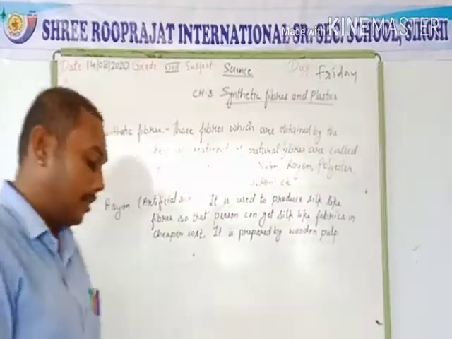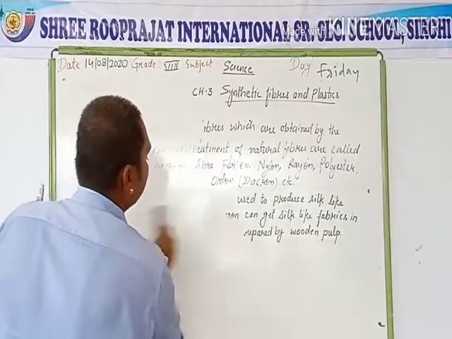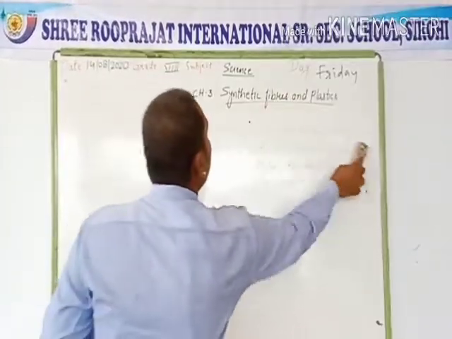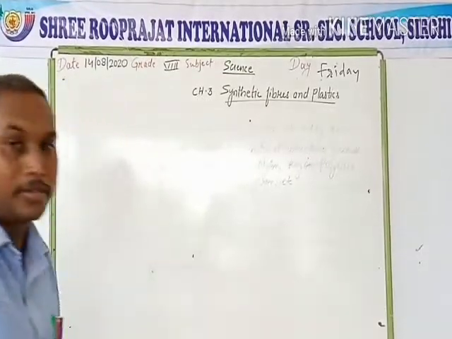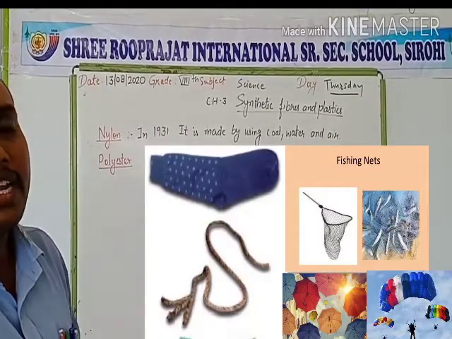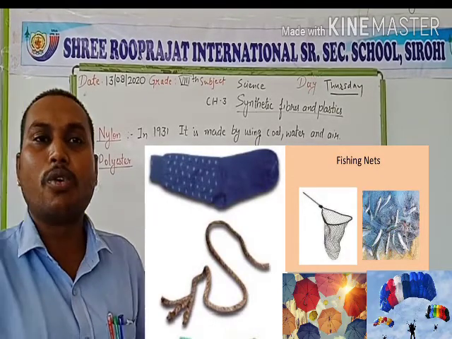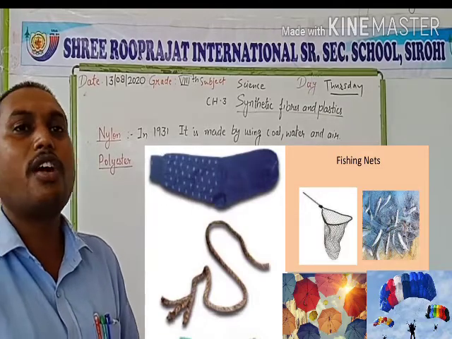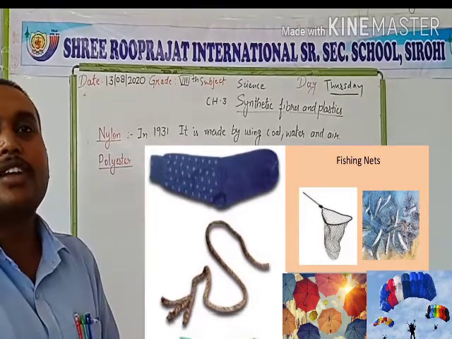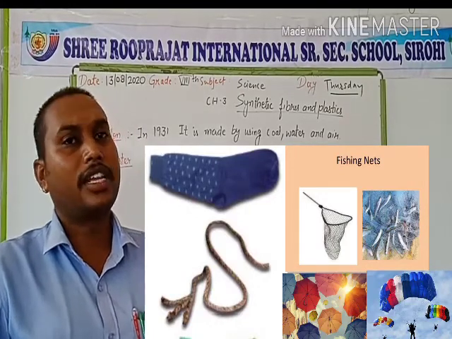Next, nylon. In 1931, it was made in the laboratory for the first time using coal, water and air instead of natural fibers. That is our nylon. Nylon is a strong, durable and long-lasting synthetic fiber.